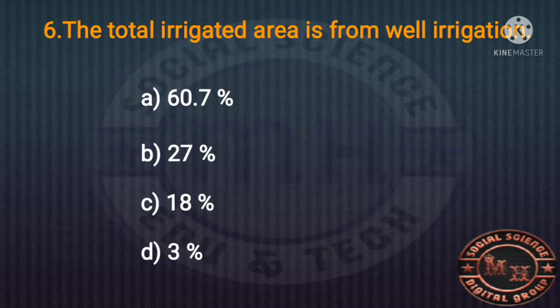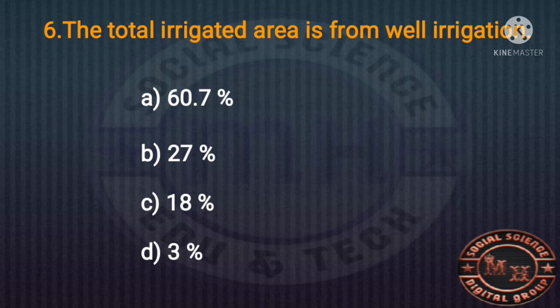So next, the sixth MCQ question. The total irrigated area from well irrigation. This is an irrigation type of question. There are different types of irrigation: well irrigation, canal irrigation, tube irrigation, drip irrigation, and sprinkler irrigation. Well irrigation is the ancient irrigation type. What share of the total irrigated area is from well irrigation?